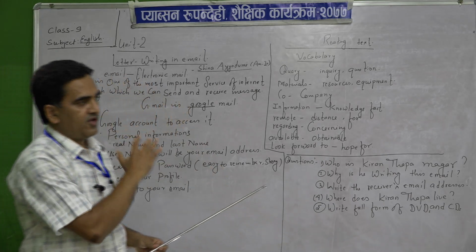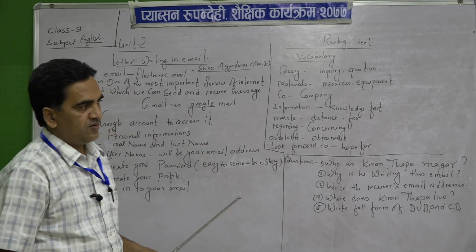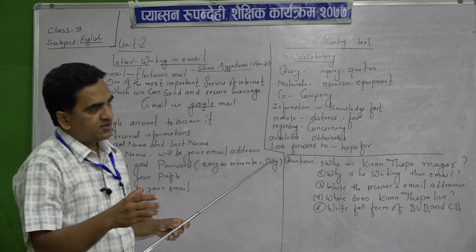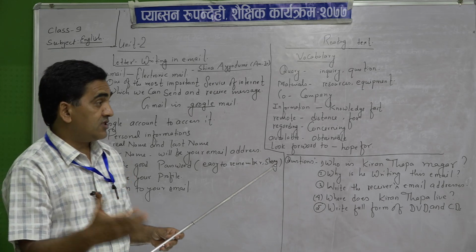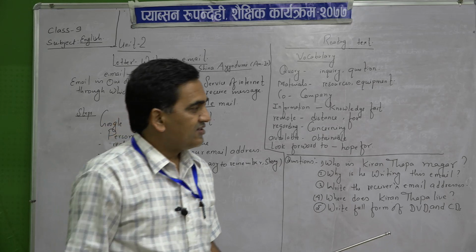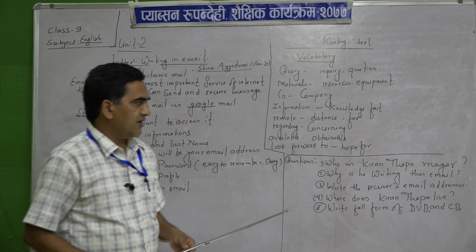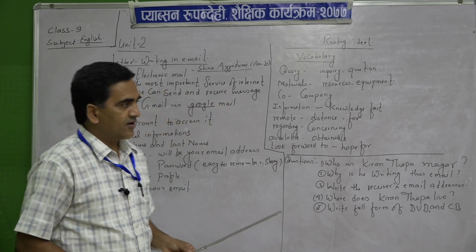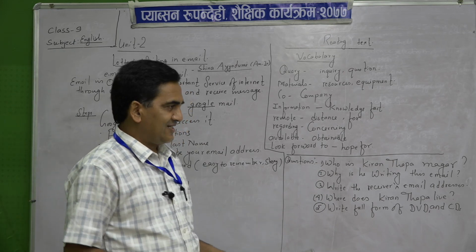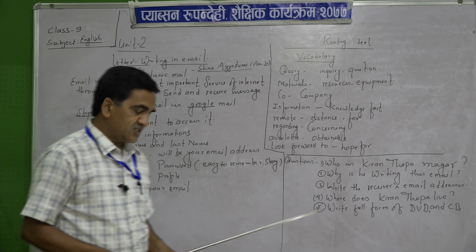It is far from here, Dadeldhura district. Now, this Kiran Thapa Magar is asking about the audio materials, and he wants to improve his English. So he wants to get that DVD player or CD player, compact discs or digital versatile discs.